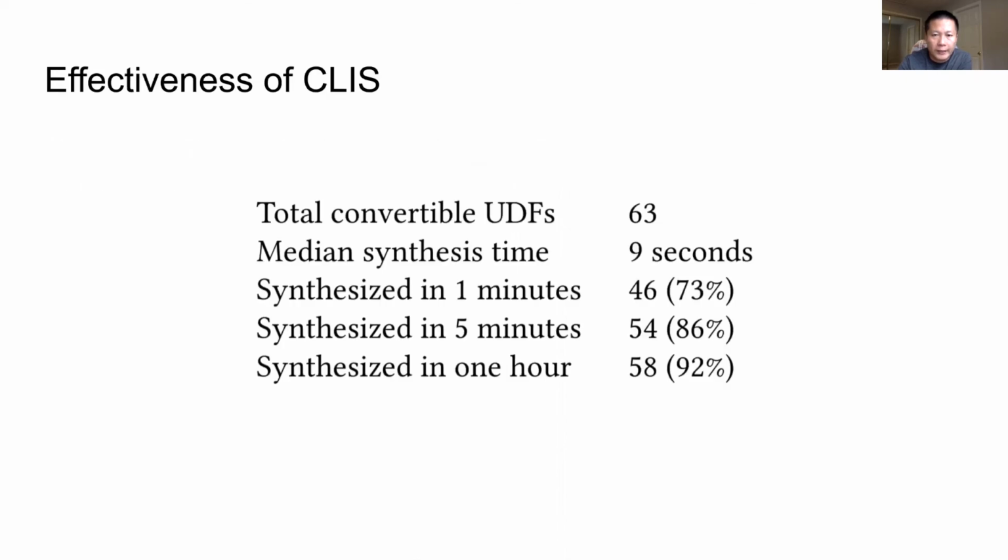We found that CEGIS can synthesize target SQL for 58 of the 63 convertible UDFs with a 1 hour timeout threshold, and 54 of them are solved within 5 minutes. 46 of them are solved in less than 1 minute. In fact, the median synthesis time is just 9 seconds.